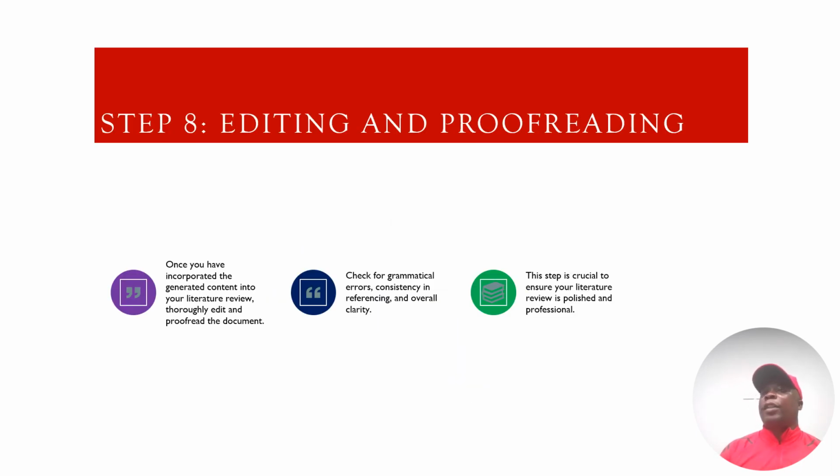Then editing and proofreading. I will come out with another video on editing and proofreading, but you also need to take note that when you are using ChatGPT, it's very important to ensure that there is editing and proofreading, because there are a lot of grammatical errors, inconsistency, referencing problems, and issues with overall clarity. So it's very important to take this step to ensure your literature review is polished and professional.